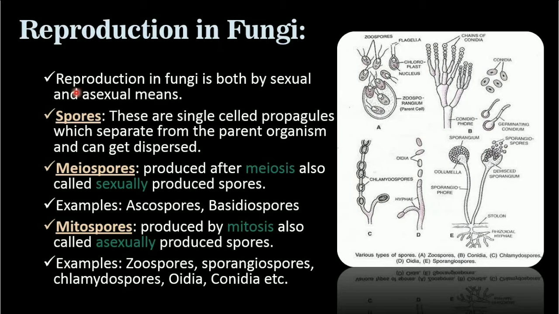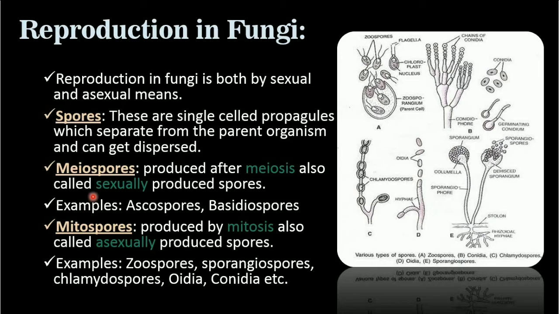Now reproduction in fungi. Fungi reproduce both by asexual and sexual means. They produce a number of different kinds of spores. How will we define a spore? These are single-celled propagules which separate from the parent organism and can be dispersed. These are small structures, small propagules which can separate from the parent body and produce a new organism.